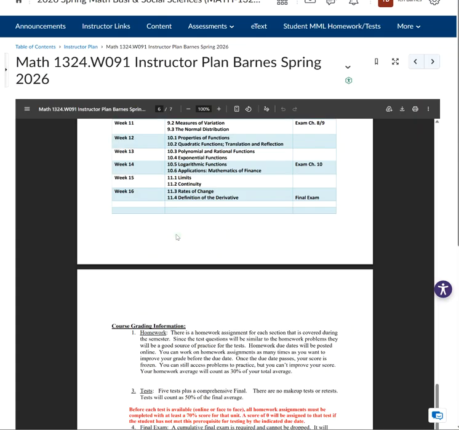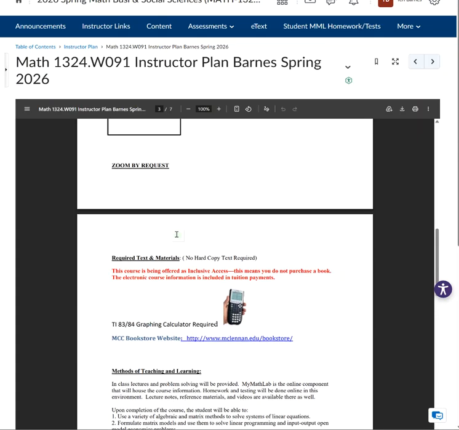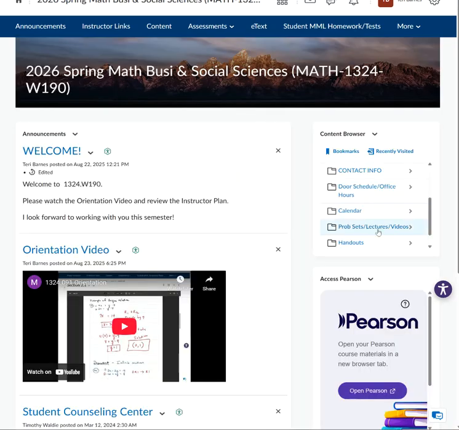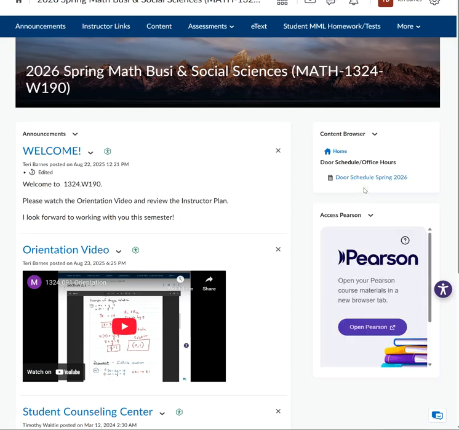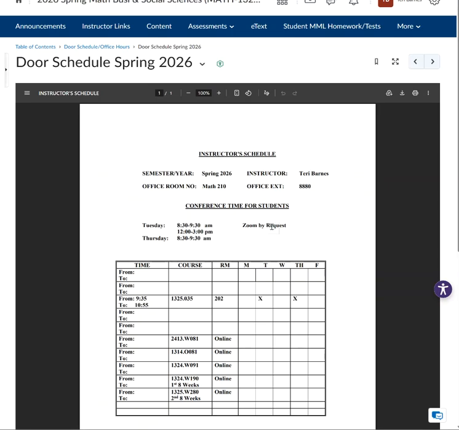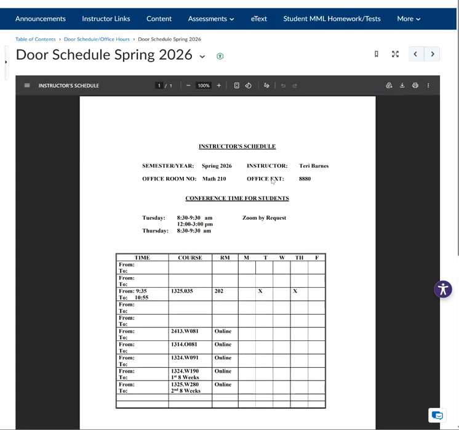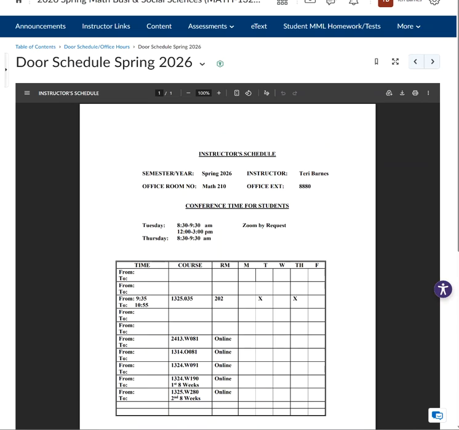All right, so I think that's mainly what we need for this one. And you can read more on your own. All right, here's my contact info, door schedule, and office hours. If you need to remember where my office is in the math building, my office extension, and this does have the correct office hours: 8:30 to 9:30 on Tuesday, Thursday mornings, and then 12 to 3 in the afternoon on Tuesdays, and Zoom by request. So that's that. Let's look at the next thing.